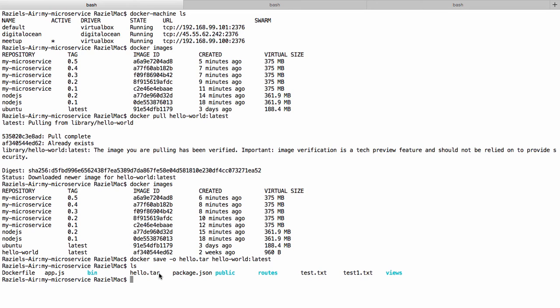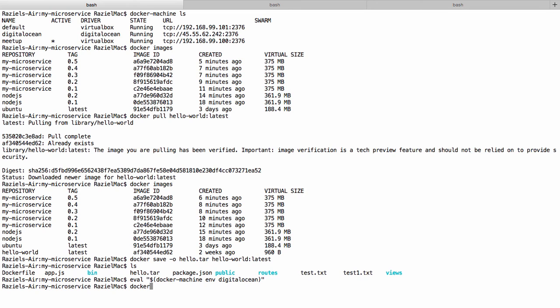Now let's switch to the remote host of DigitalOcean. To do that, we will run the eval command, and then we do $(docker-machine env digitalocean). Okay, that will switch to the DigitalOcean host.